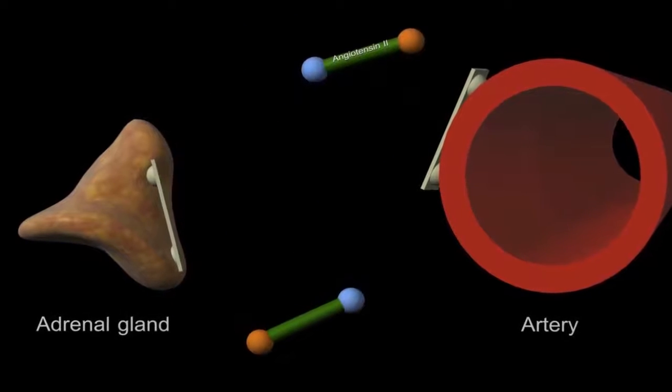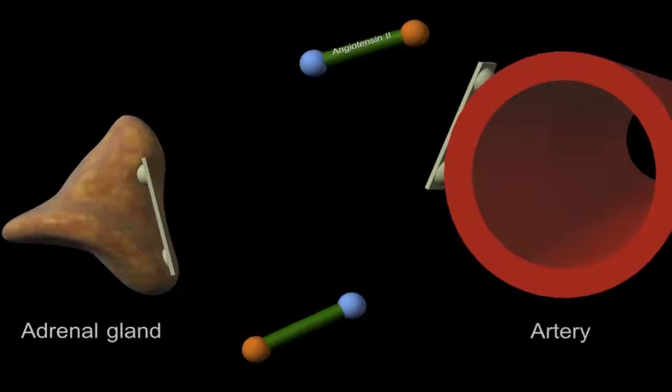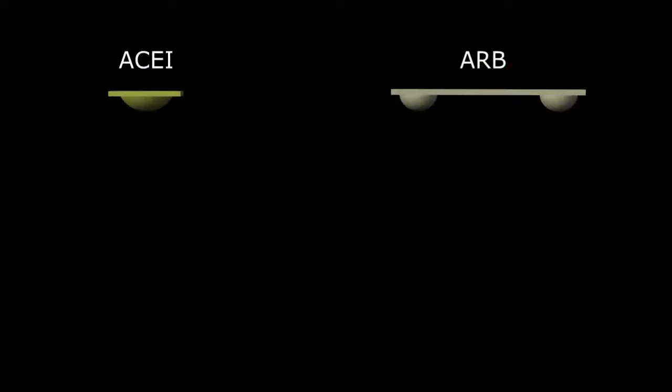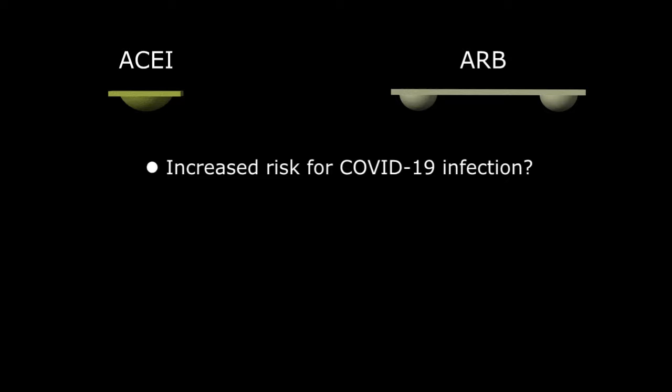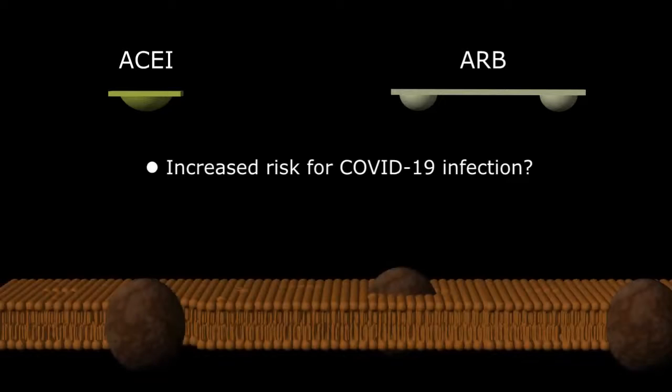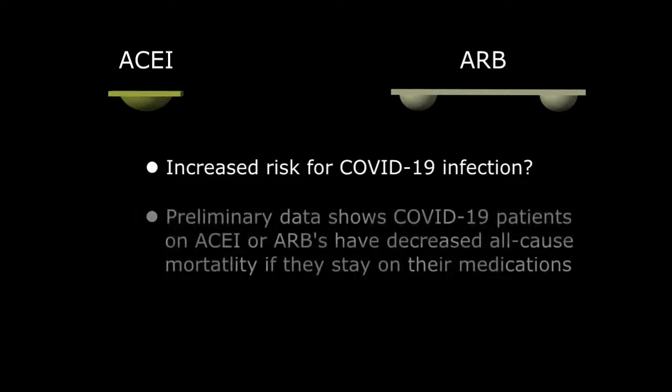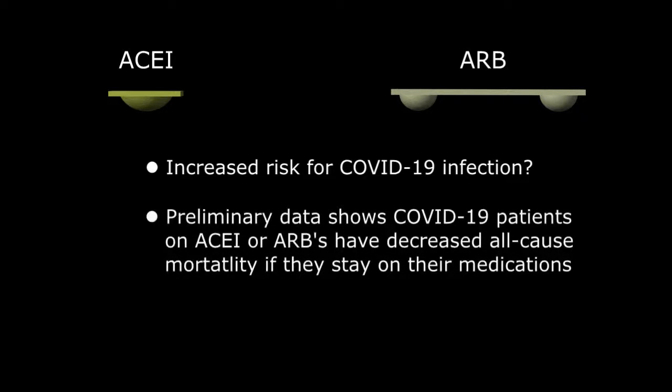During the early days of the pandemic, there was some concern that both ACEIs and ARBs could increase the risk of a viral infection by upregulating the expression of the ACE2 surface proteins throughout the body. However, preliminary data has shown just the opposite.